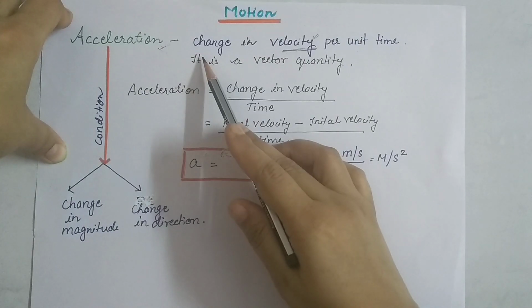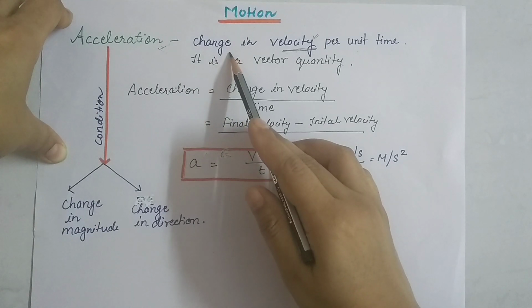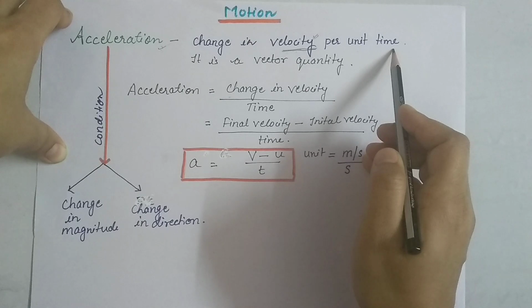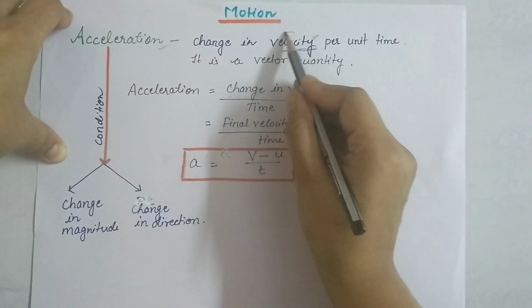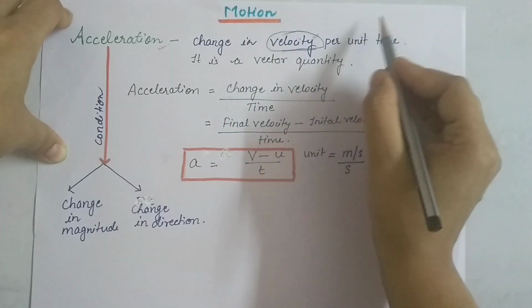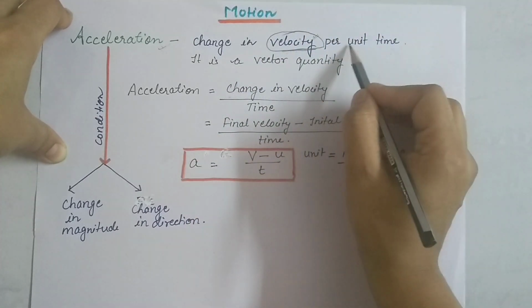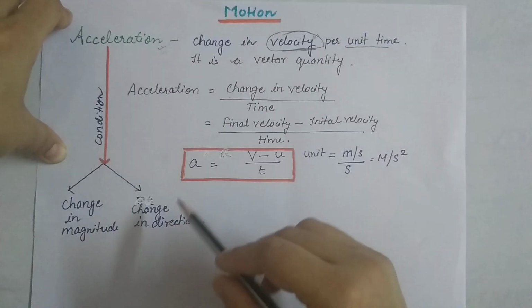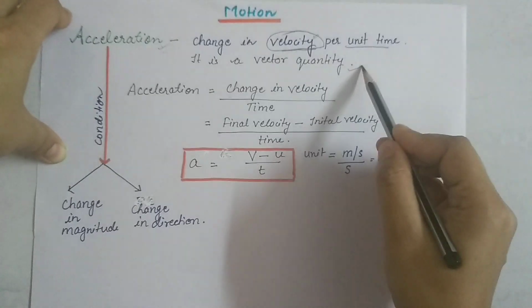So acceleration is defined as change in velocity per unit time. Whatever change occurs in the velocity per unit time is known as acceleration. It is a vector quantity.